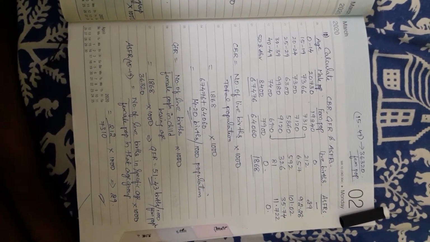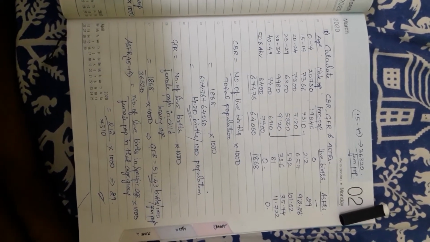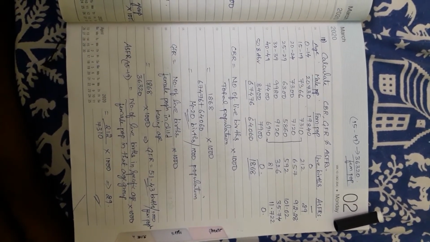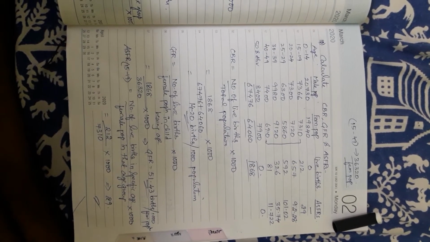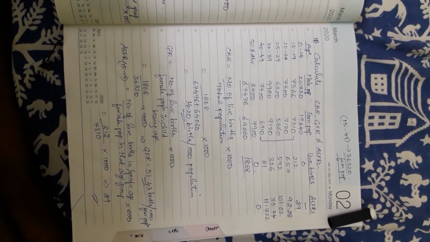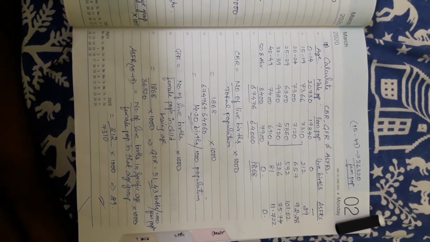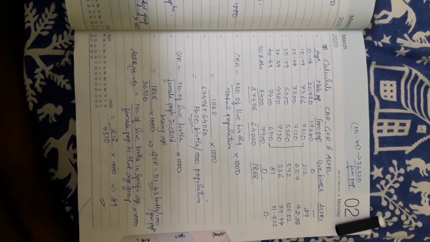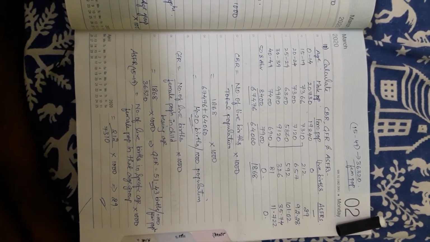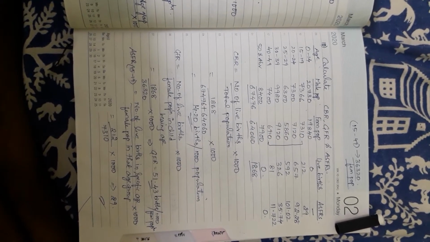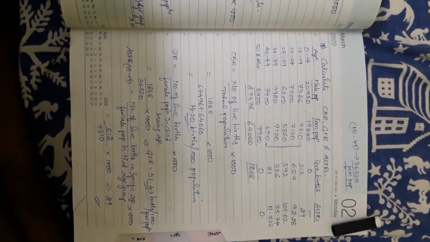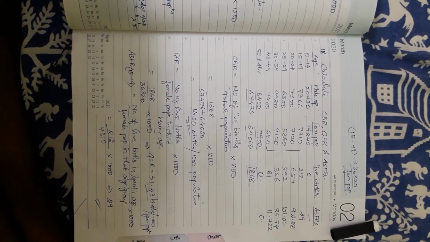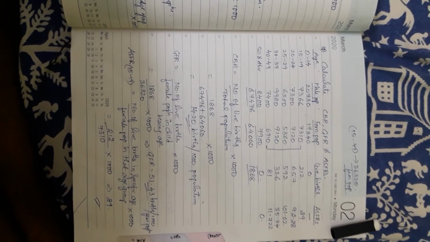Then the remaining you can directly calculate from your scientific calculator. 657 divided by 7120 into 1000, you will be getting 92.28. 592 divided by 5860 into 1000, you will be getting 101.02. 326 divided by 9120 into 1000, you will be getting 35.74. 81 divided by 6910 into 1000, you will be getting 11.722. These are all the ASFRs of the 15 to 49 ages, and only the female population should be taken.